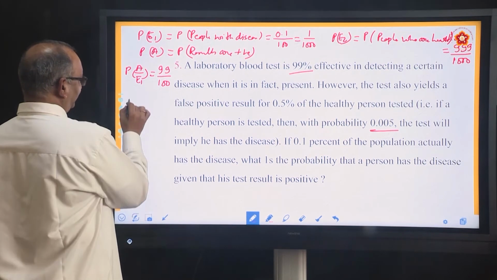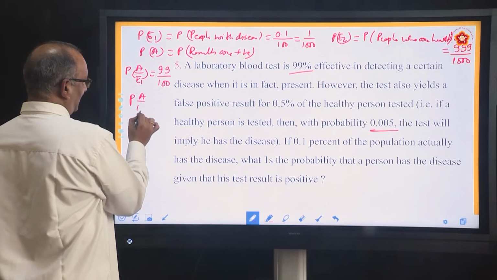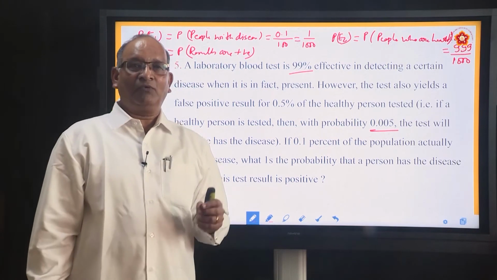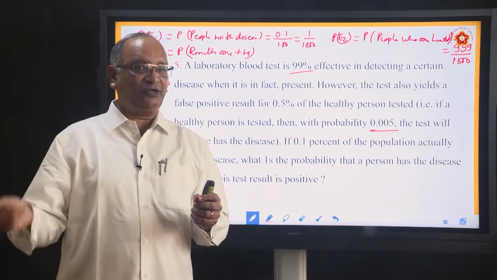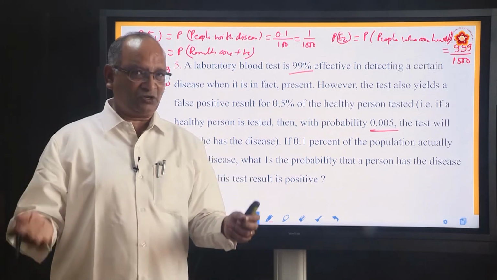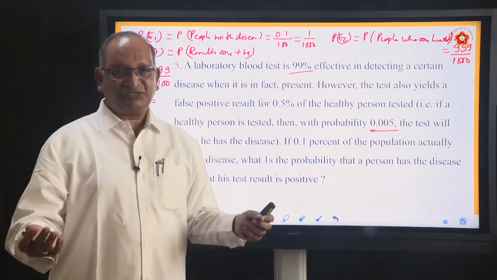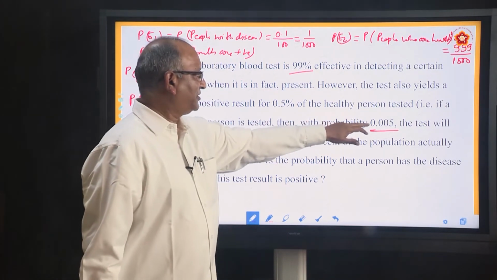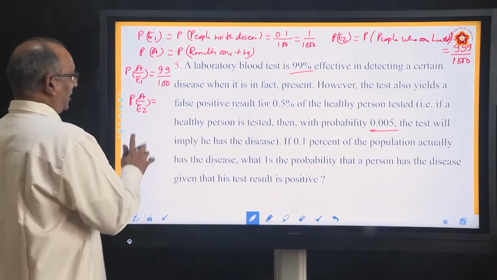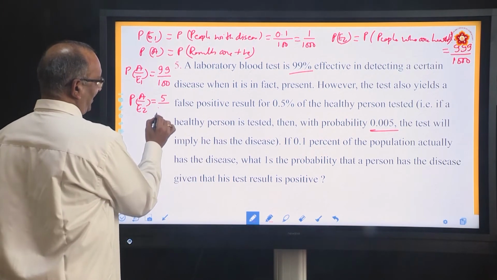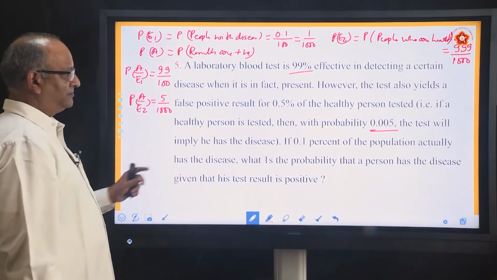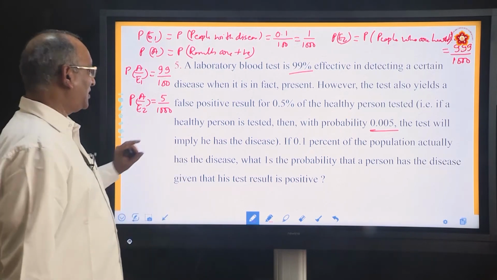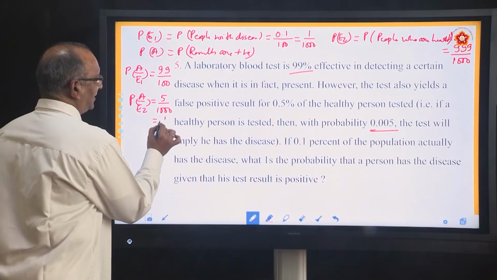Similarly, what is P A by E2? P A by E2 means what? What is A? Results are positive. E2 means what? Healthy people. Healthy people also got tested. For them also it is coming positive. How much is it? 0.005 or 0.5%, or in other words we can say 5 by 1000. 0.5% means 0.5 by 100. When you remove the decimal, it is 5 by 1000. If you want, you can write it as 1 by 200.